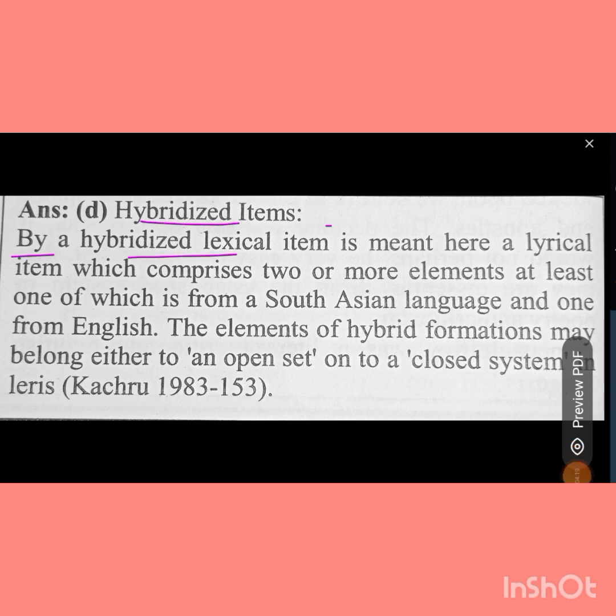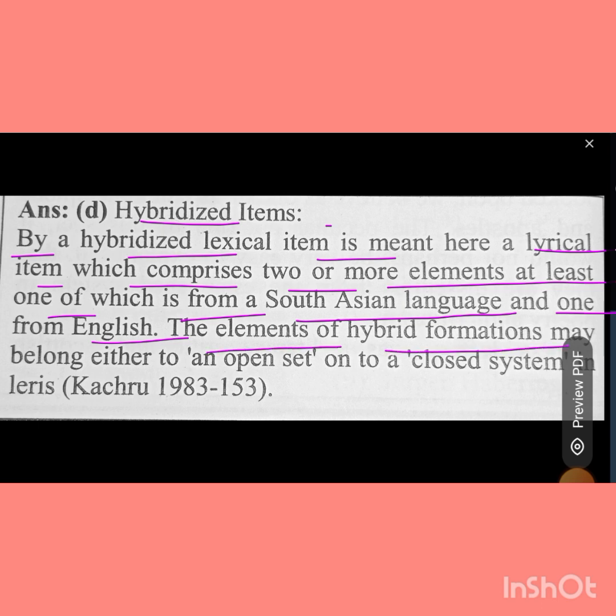By a hybrid lexical item is meant here a lexical item which comprises two or more elements, at least one of which is from a South Asian language and one from English. The elements of hybrid formation may belong either to an open set or to a closed system.